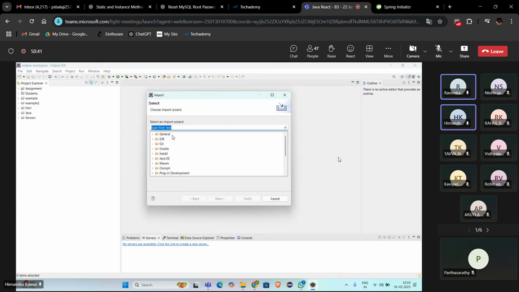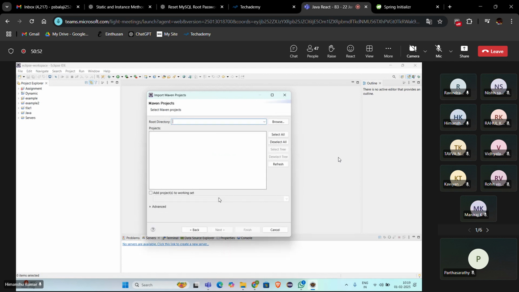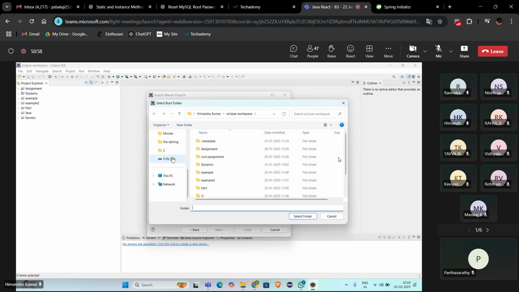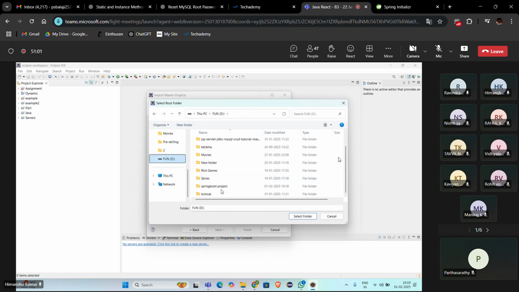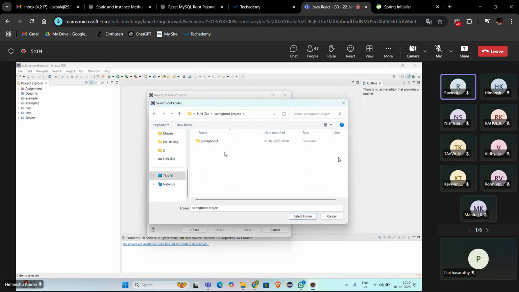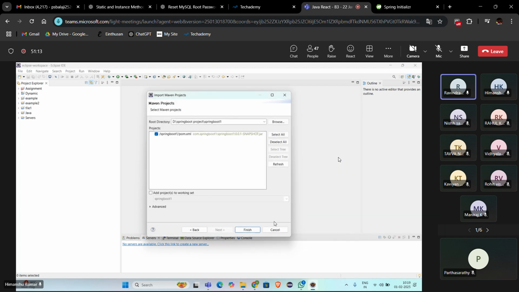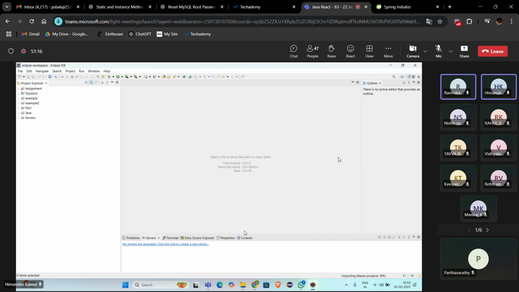Extract it. Maven. Which type of project is it? Maven, right? Yes, sir. An existing Maven project. Now go to browse, select the project. First, try to understand Spring Boot, guys. If I use Visual Studio right away, we'll get confused. So our focus should be on the Spring Boot project. Yeah, select folder. Finish. One second, it is importing. Can you see at the bottom? It's at 9% only.